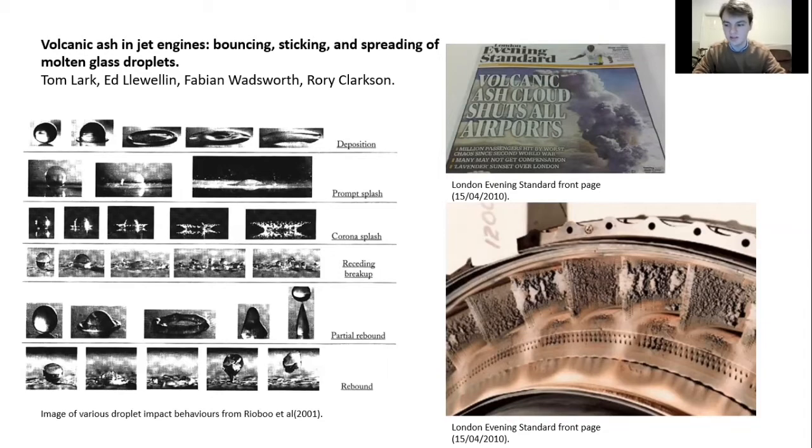When ash is ingested by engines, it may stick, bounce, or spread on impact with engine surfaces, and the likelihood of each outcome depends on the impact velocity, impact angle, and particle rheology and surface properties of the engine surfaces themselves. This picture here on the left, you can see the different ranges of outcomes of droplet impact on surfaces, going from gentle deposition to complete rebound of the droplet.